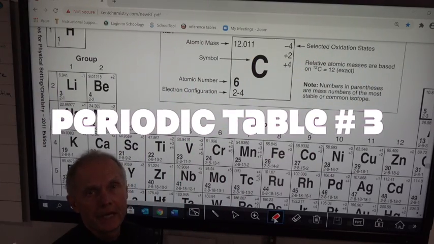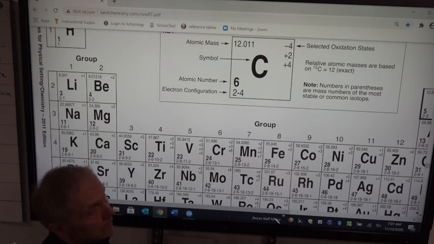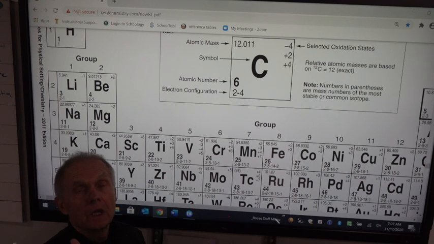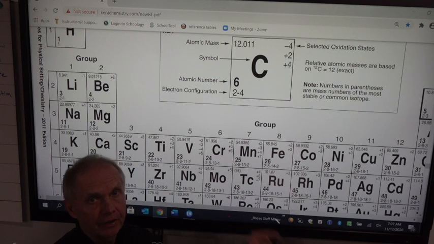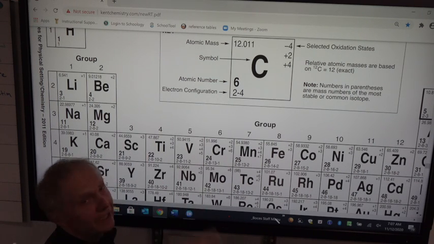Part 3 of the periodic table. So we talked about trends. Atomic radius going down and across, electronegativity going down and across, ionization energy going down and across. So what we're going to do right now is talk about the groups going down.